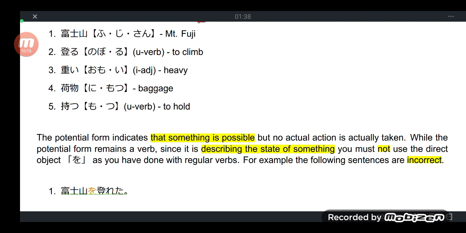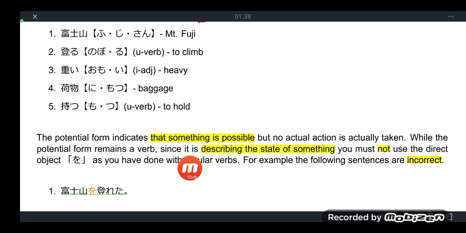Well, as I have said, minasan, a verb conjugated to its potential form indicates that something is possible or something can be done, but no actual actuation of the action is actually taken,